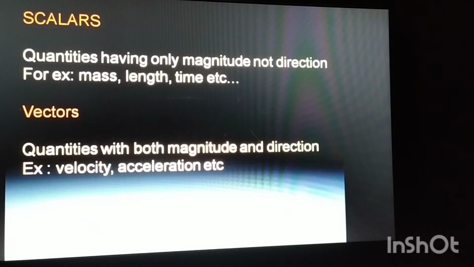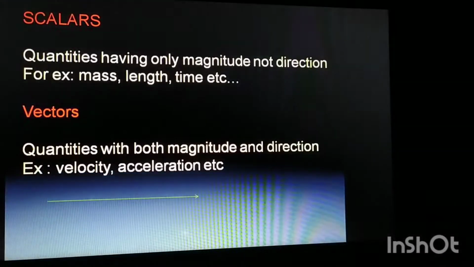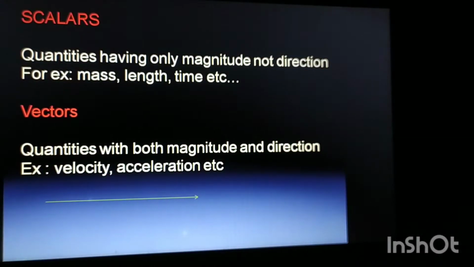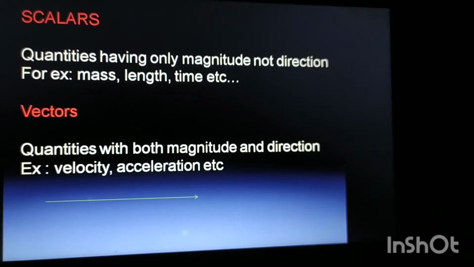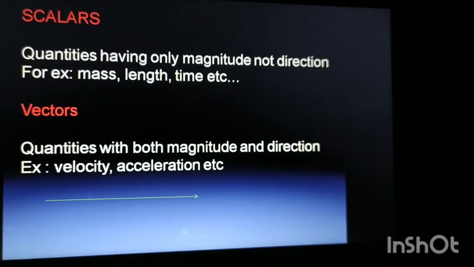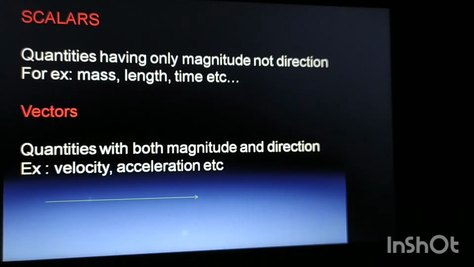Now, what are vectors? Vectors are the quantities which have both magnitude and direction. For example, velocity. When we talk about velocity, we talk about the motion of an object in a particular direction. In the same way, when we talk about acceleration, both magnitude and direction are well defined.